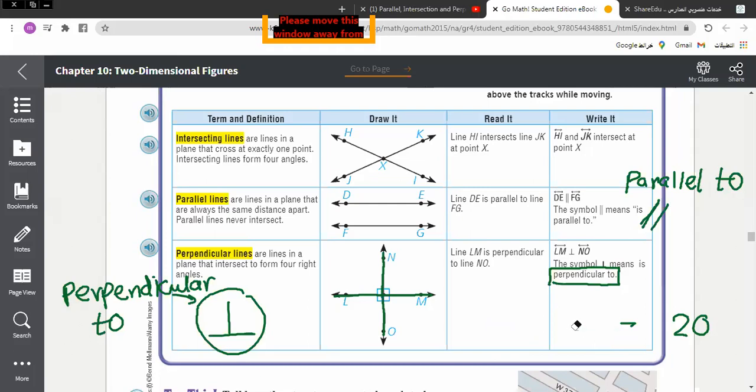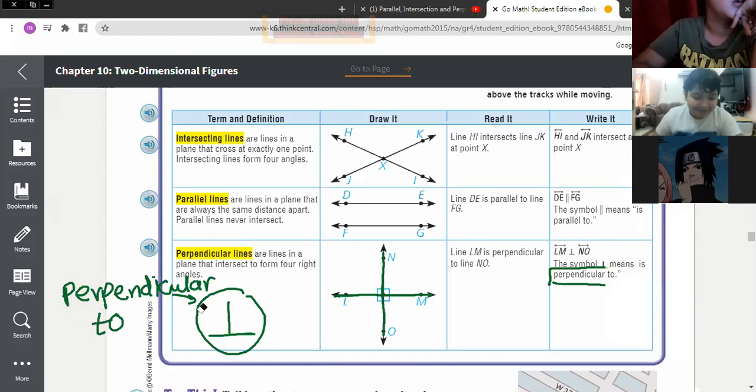But anyways, look, we said parallel to, we can express by this sign, two inclined lines. You can see it. And perpendicular to is like a flipped T. You can see T, but it's flipped. Okay, Mr. Ahmed, I have a question. Yes, quickly.